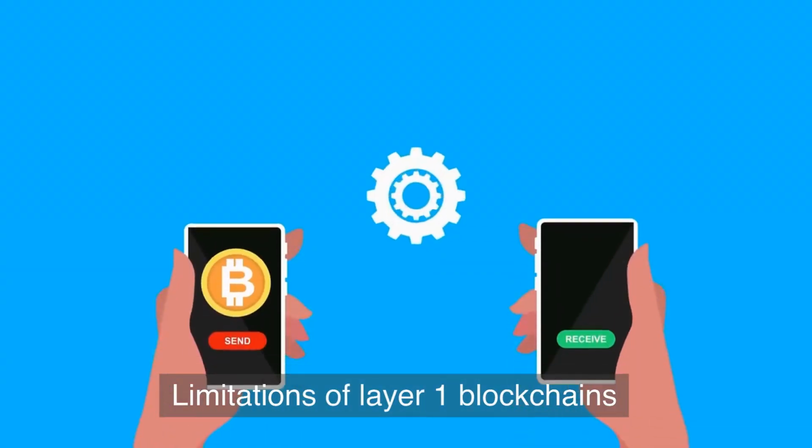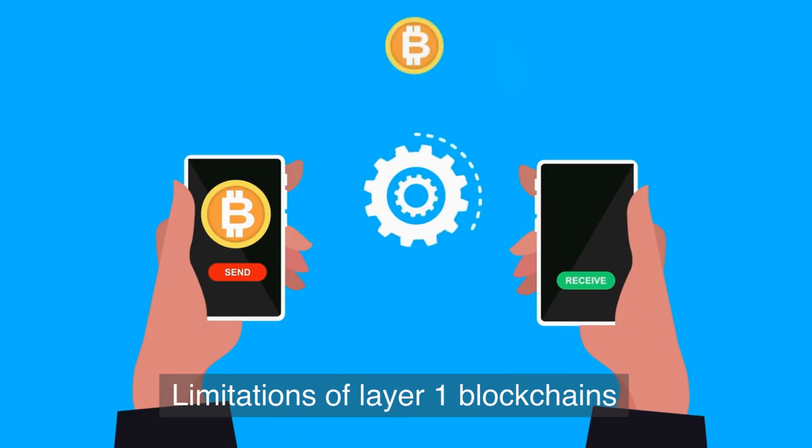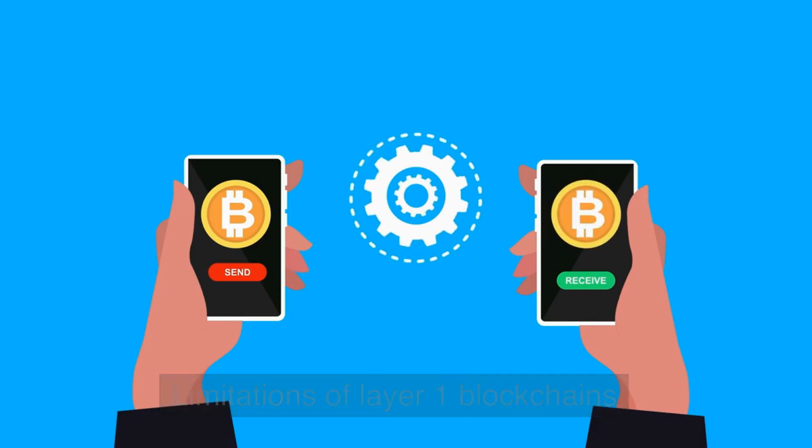However, there are also some limitations to Layer 1 blockchains. One of the main challenges is their scalability. Because all transactions must be verified by the entire network, the number of transactions that can be processed per second is limited. This can lead to slow transaction times and high fees, especially during periods of high network usage.